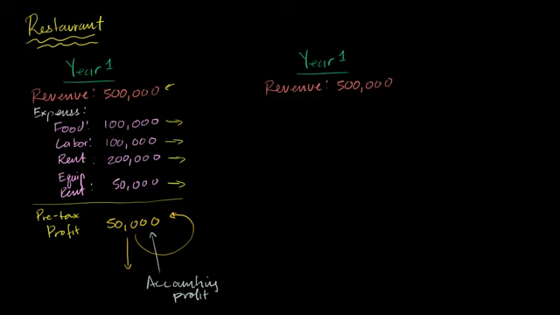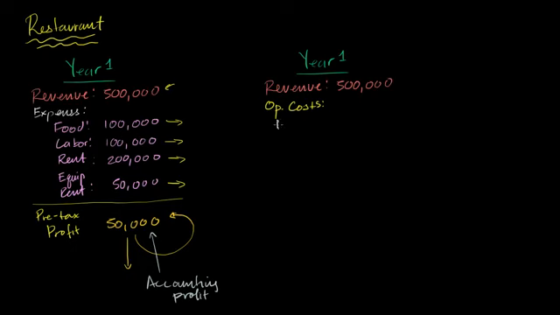Economists view costs in terms of opportunity costs. And as we'll see, some of the opportunity costs you can measure in terms of dollars, but some are less explicit. So I'm going to write here, just so we can get in the economist frame of mind, opportunity costs. And within opportunity costs, there are going to be explicit opportunity costs and implicit opportunity costs.